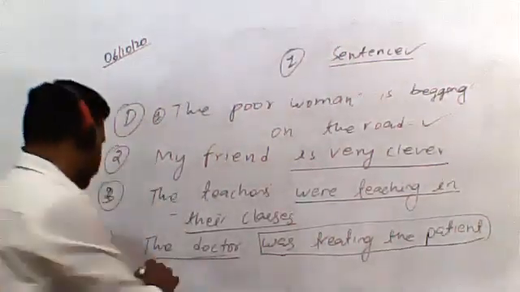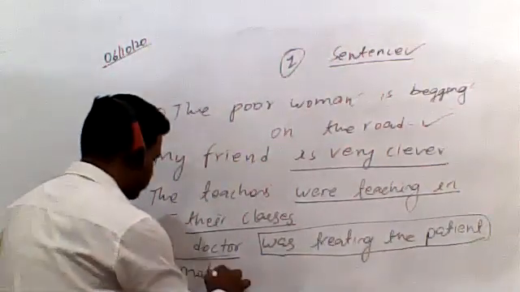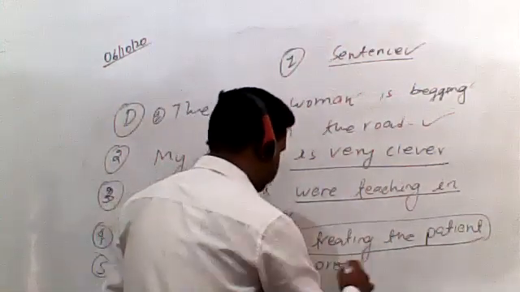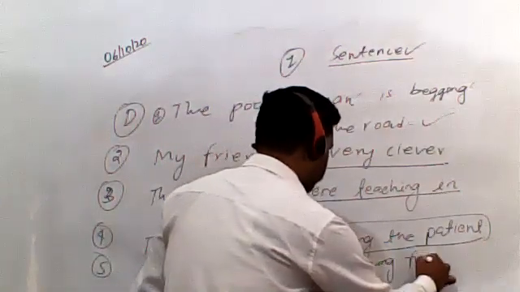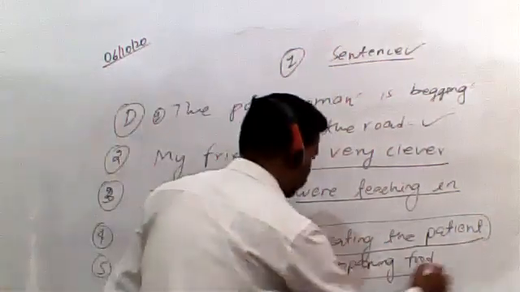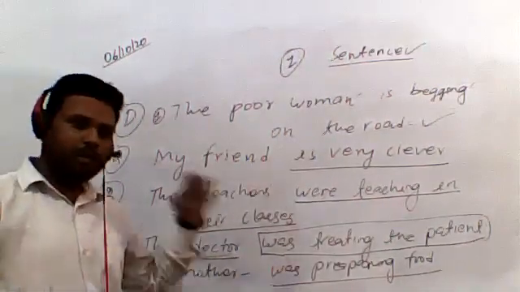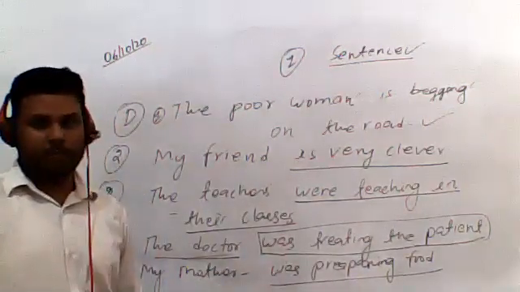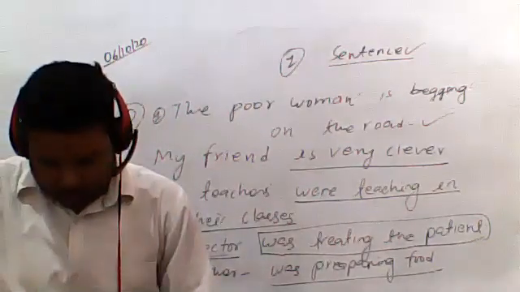My mother was preparing food. My mother, the subject is already given, was preparing food. So this could be our predicate. So I don't think there should be any problem. You can make your own sentences as well, students. आप अपना भी sentence बना सकते हैं, and there is nothing wrong about it. I just wrote these sentences so that you can understand what we needed to do in this exercise.